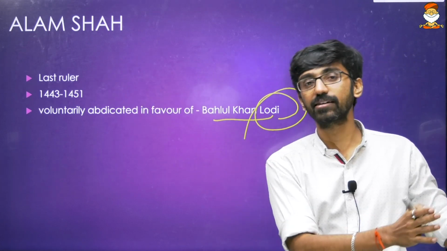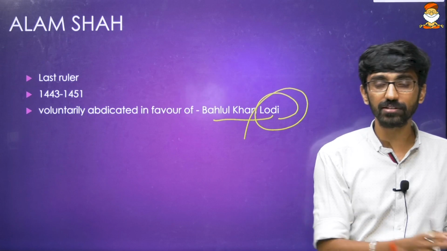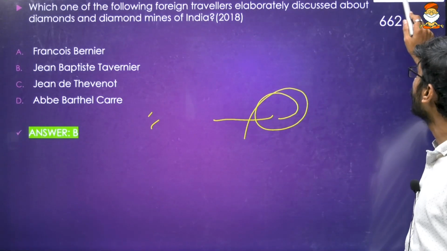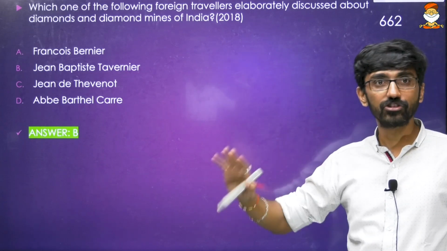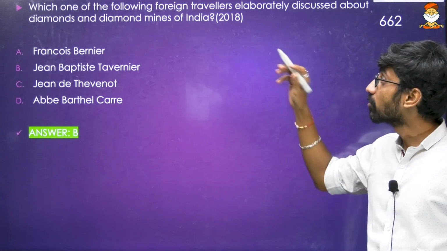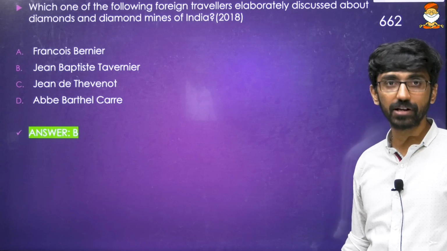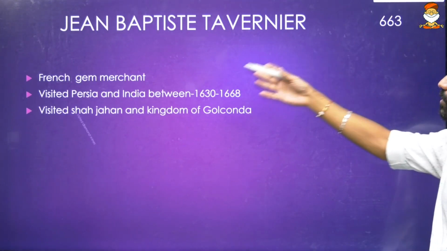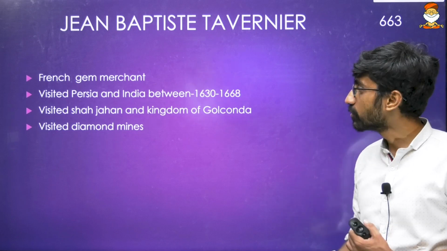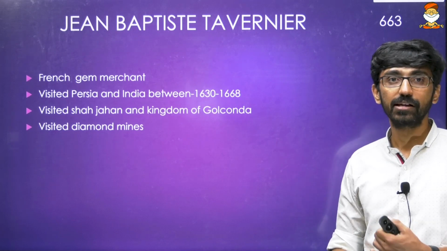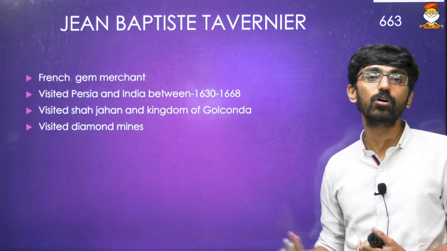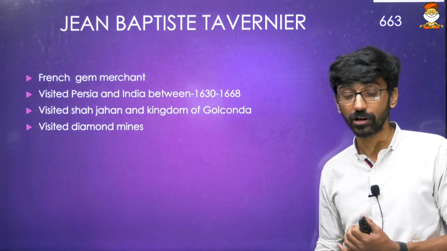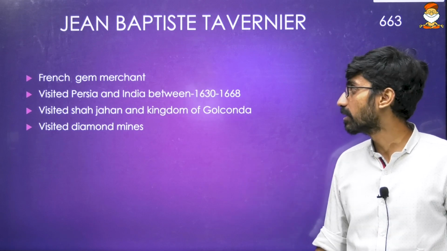We have discussed chronologically, first the Mughals, and then only one family, that is the Sayyids. Now some travelers who came to India. These are all French travelers who came to India. Who talks about diamond mines in India? Particularly Jean-Baptiste Tavernier, a gem merchant. He visited Persia and India between 1630 and 1668. He also visited the kingdom of Golconda, which is known for diamond mines, and he also took certain diamonds from India.